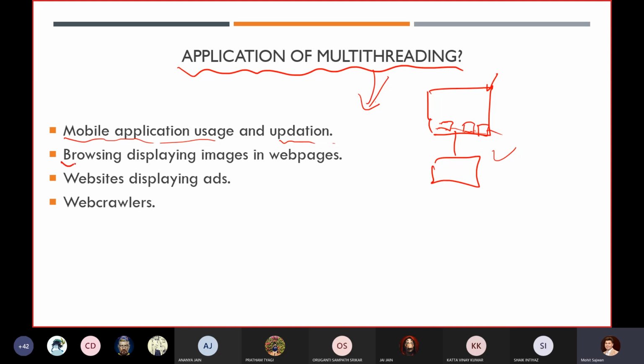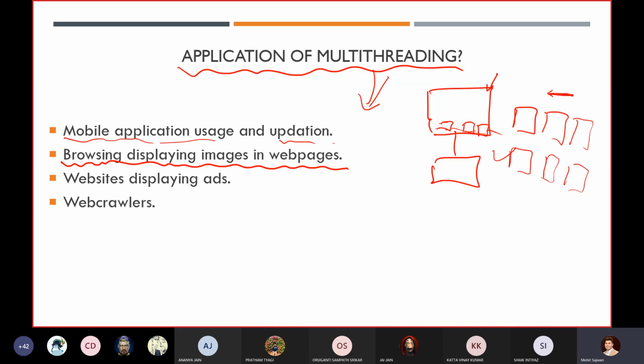Similarly, one more example is related to browsing, displaying images in web pages. Whenever we are browsing or have opened some website like flickr.com, you will see that if your net connection is low, first one image will open, then the next image will open, then the next, something like that.